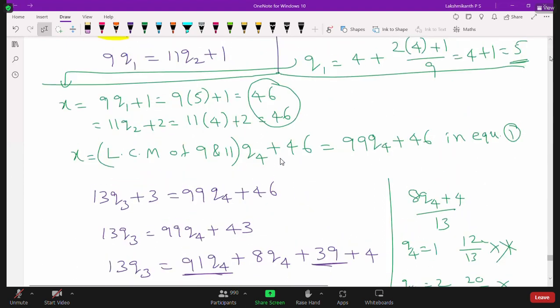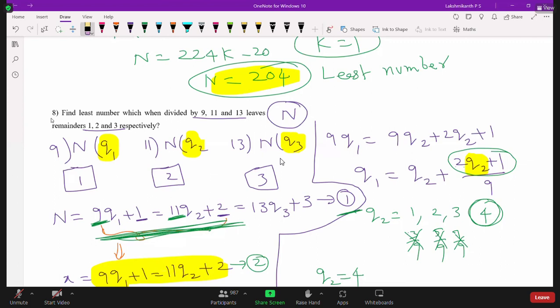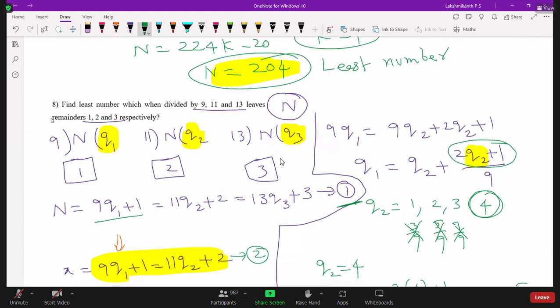See, I'll come once again, I'll revise. The question they asked is to find the least number which when divided by 9, 11 and 13 leaves the remainders 1, 2, 3 respectively. So now n can be written as 9q1 plus 1, 11q2 plus 2, and 13q3 plus 3. First, we are going to find a number which satisfies these two conditions.